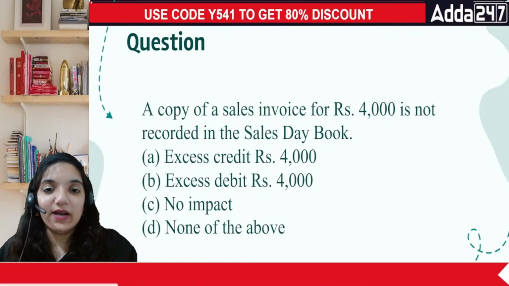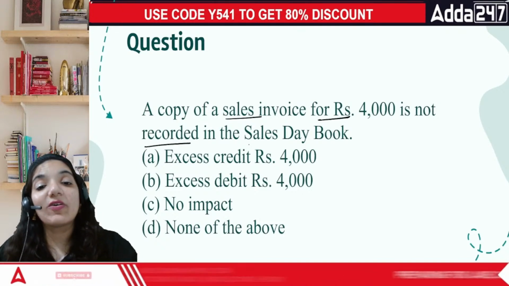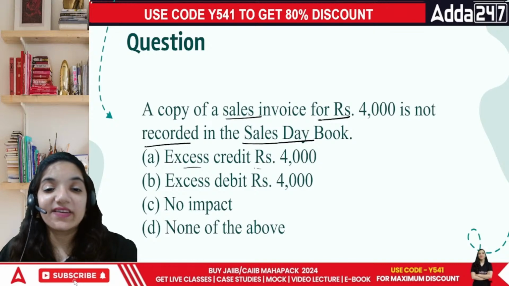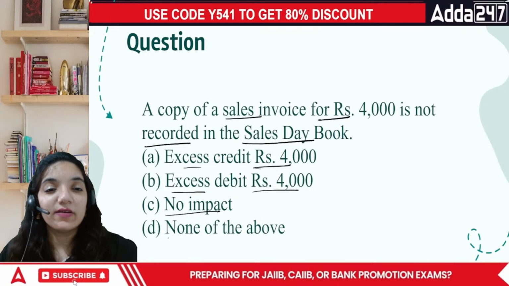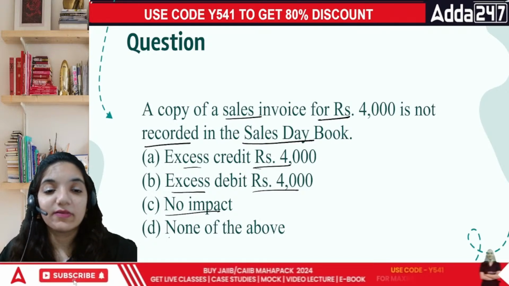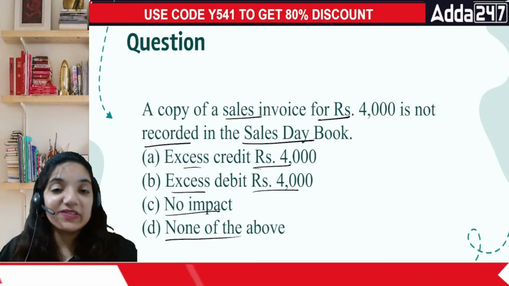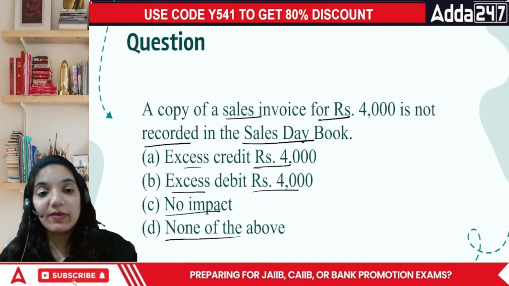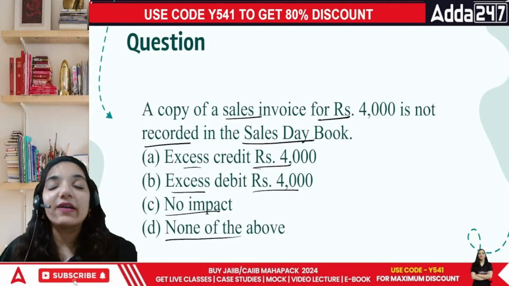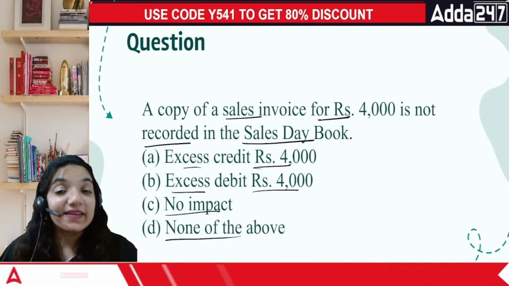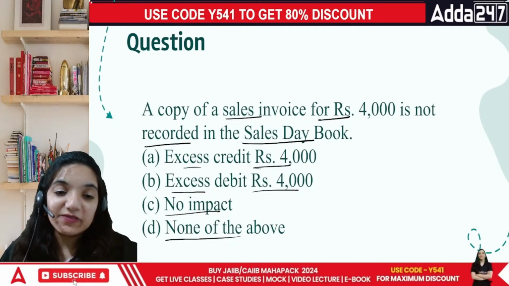Next question, everyone. A copy of the sales invoice of rupees 4,000 is not recorded in the sales daybook, everyone. Excess credit of rupees 4,000, excess debit of 4,000, no impact, or none of the above. Everyone, if I look at this particular point, this is basically asking whether the particular difference will come up in the trial balance or not. A trial balance varies if a part of that particular journal entry is written on one side but missing on the other side. है ना? That is how we define this specific area altogether.